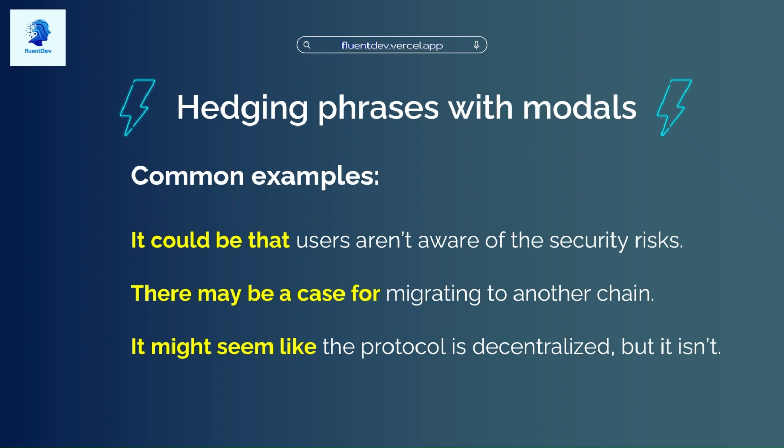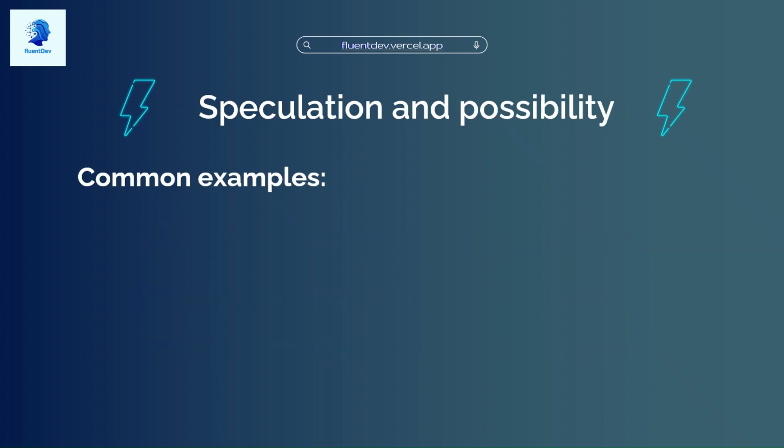Here we go. Let's look at another use case. So another use case is when we're, of course, just flat out speculating about a possibility. We really don't know, right? So we're going to speculate or talk about the possibility of an outcome. So these modals help you talk about what's possible, likely or unlikely. This is very useful when discussing trends, risk, or projections.